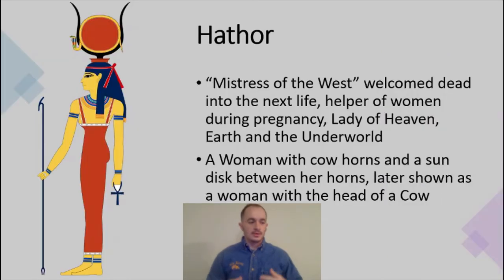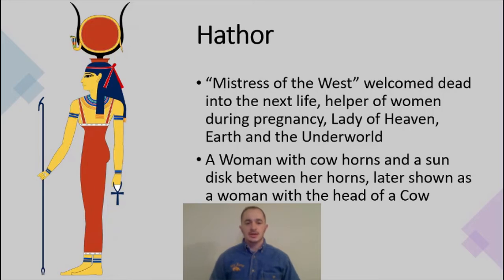So from Ra, we can see a number of different gods come from all these three main gods that we first talked about. We can see a number of different gods be born of them, and we're going to see three that we're going to talk about come from Ra. So the first we have is Hathor. This is another goddess.